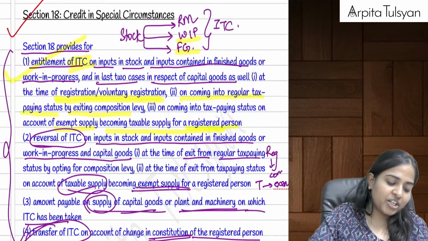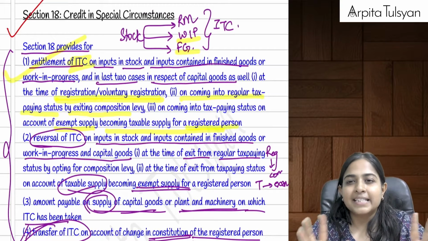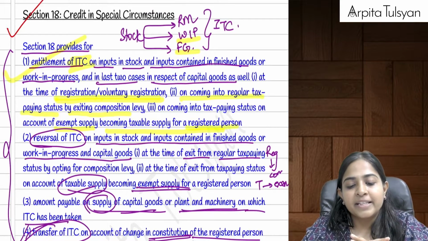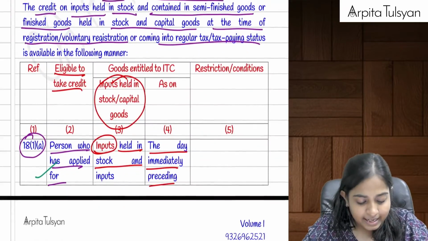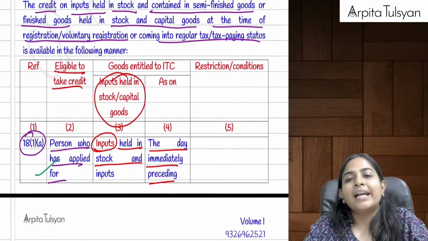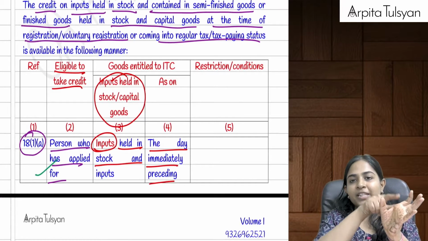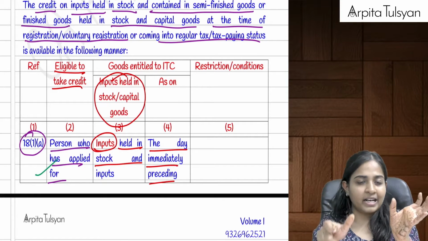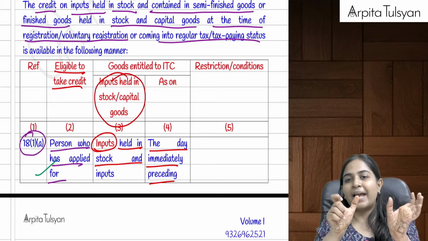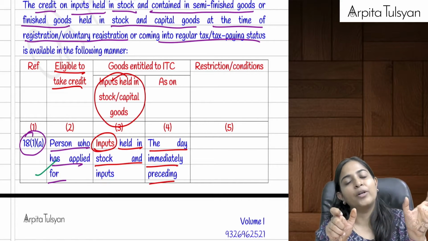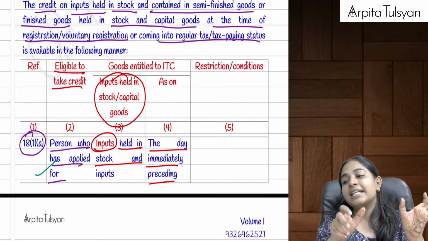Let's go to section number 18. Okay, simple section. Section number 18 talks about credit in some special circumstances. Now here they are telling, first case. Everyone here, just focus here. Let's say I was earlier not liable to get registered. Now I become liable to get registered. So within a time period of 30 days, we will study again in the registration chapter, within a time period of 30 days, we are supposed to apply for registration and then the government is going to give me the certificate. If I apply properly within a time period of 30 days, then the government,